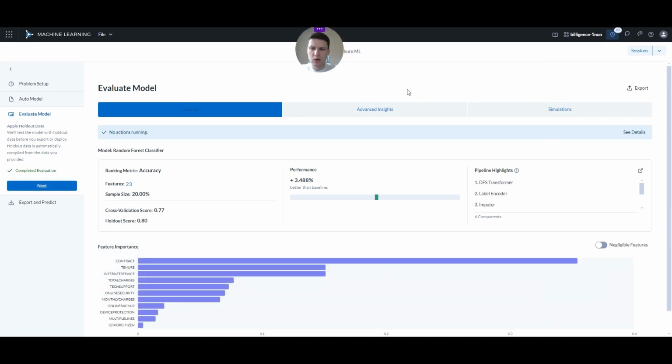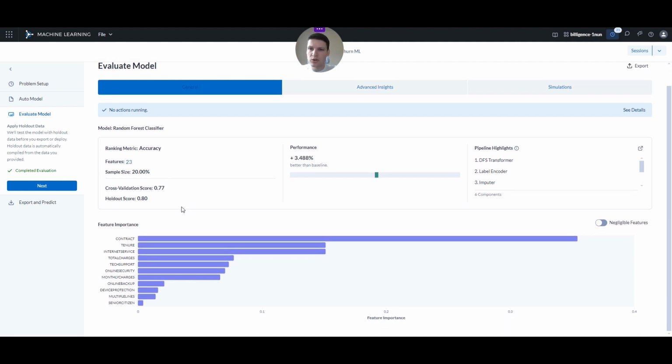We have the model trained. We selected the best fitting model for our use case. Now we want to see how it performs on previously unseen data. Alteryx Machine Learning actually took away 20% of the original dataset and saved it as a test dataset, or here they call it the holdout data. And now it applied the model on this dataset to see how it actually performs and how well it predicts the churn column. So we can see that the holdout score is 0.80, so quite nice.